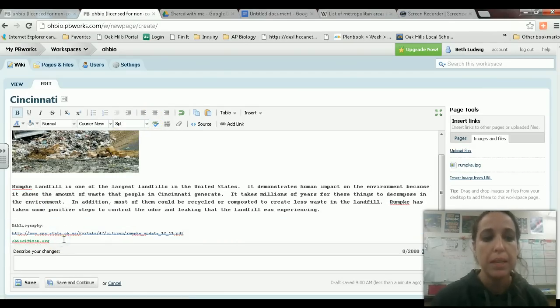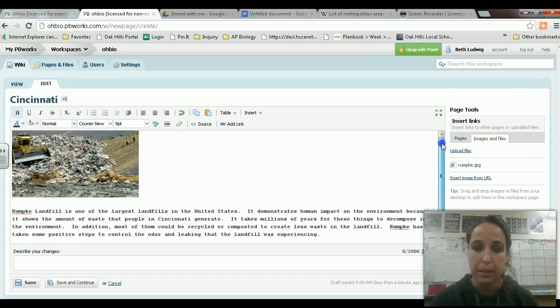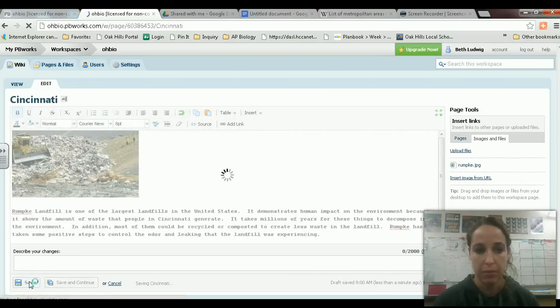Please do not forget to cite your picture. That's what the ohiocitizen.org is. That's where I got this picture of Rumpke's landfill. So make sure that you cite your picture as well. Okay, so at that point, I'm done with my first human impact. This is different than Google, so please don't forget that you have to hit save.